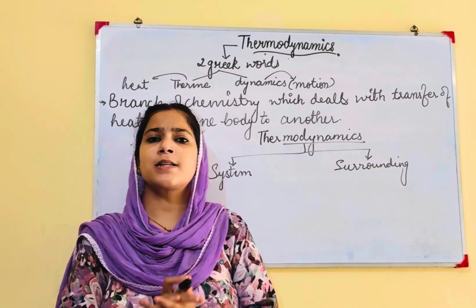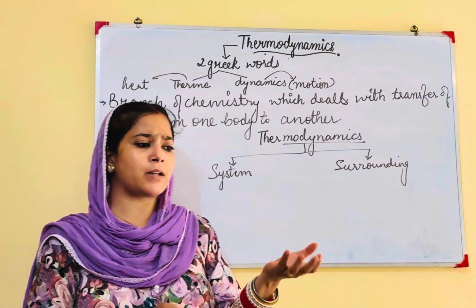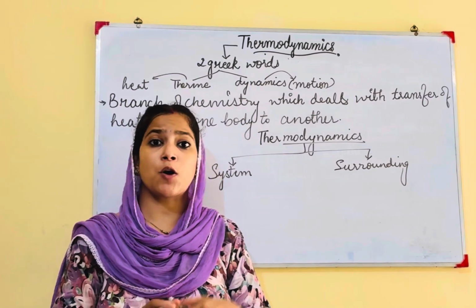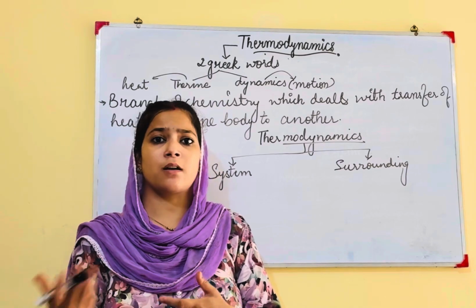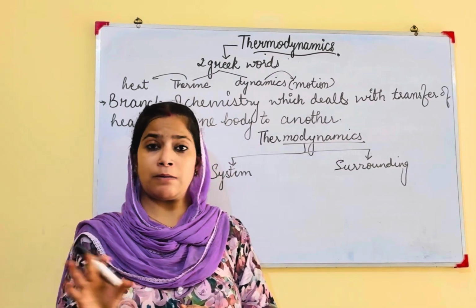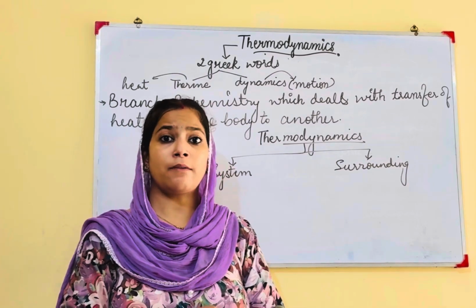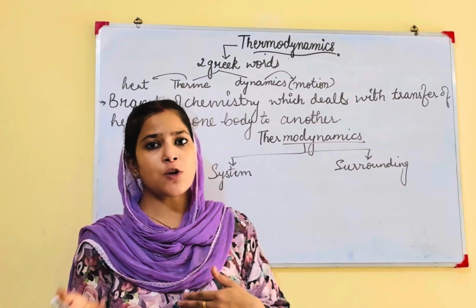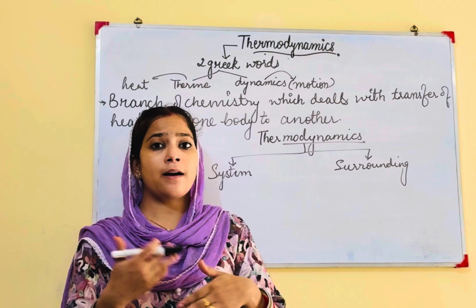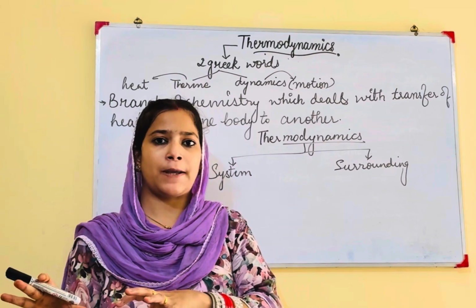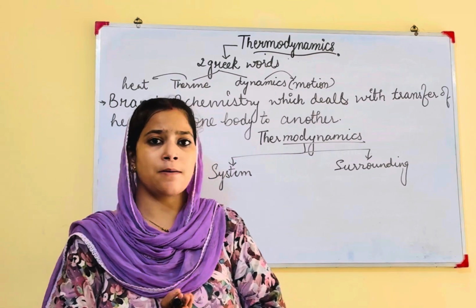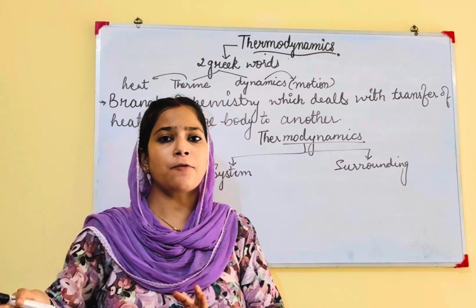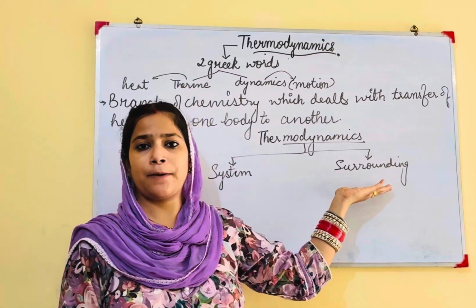Clear? Let us consider one example. Suppose we are taking a cup of tea. We consider it as a system because we are observing the reactions occurring over there. If we place a cup of tea, then what will happen? It will cool down, heat gets transferred. So we are observing the cup of tea. So it is a system. And the rest of all the things around the cup of tea is called surrounding.